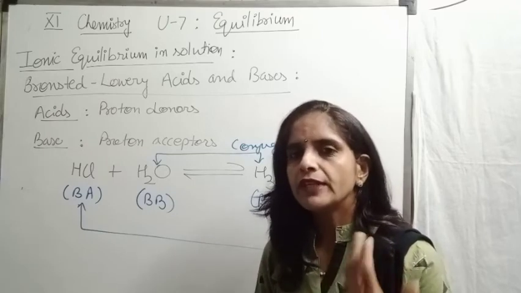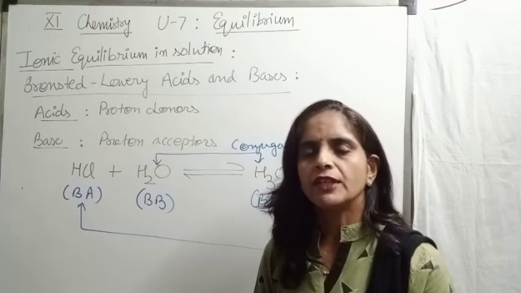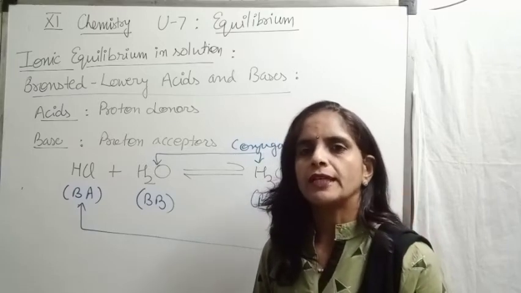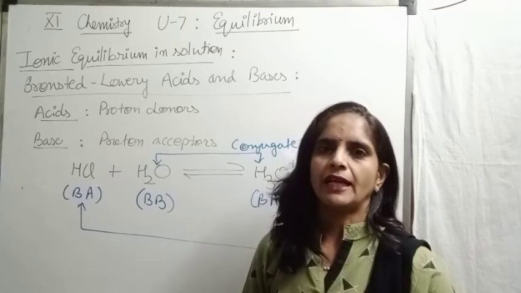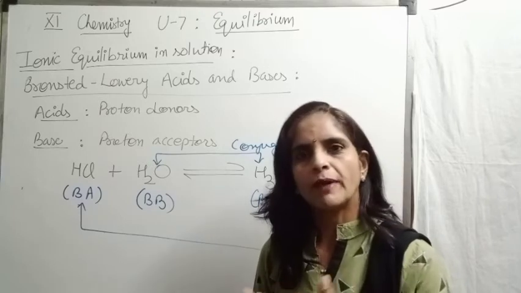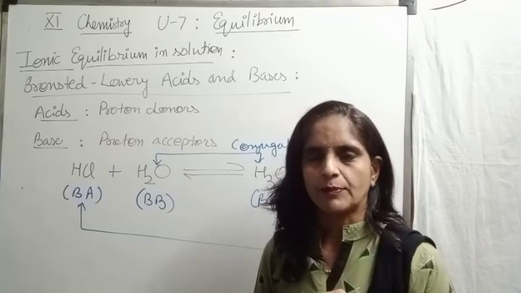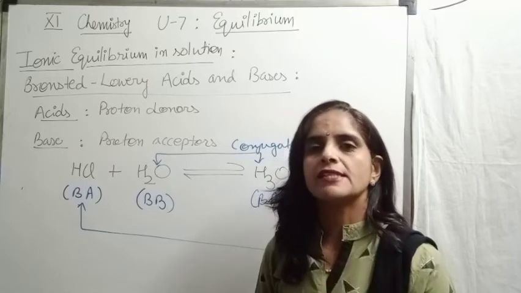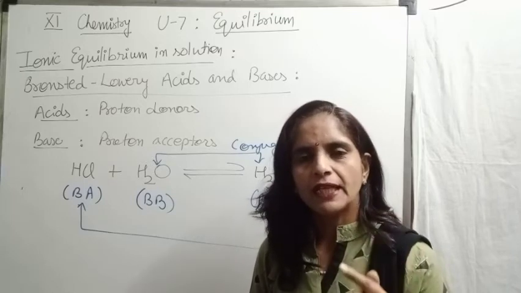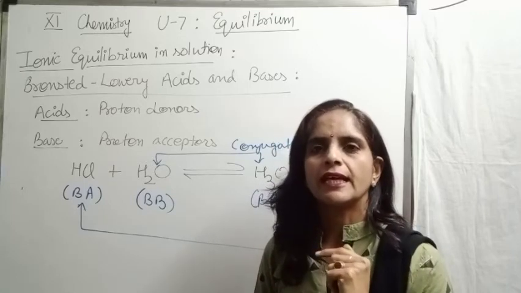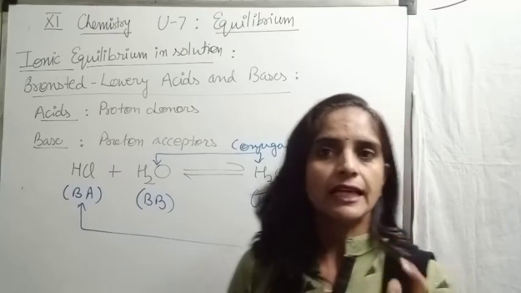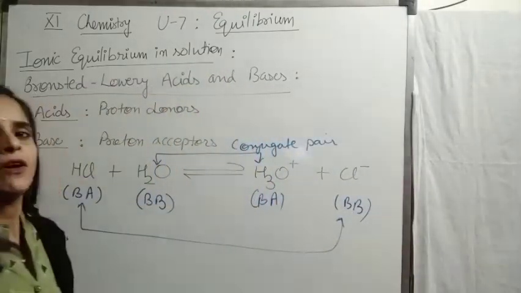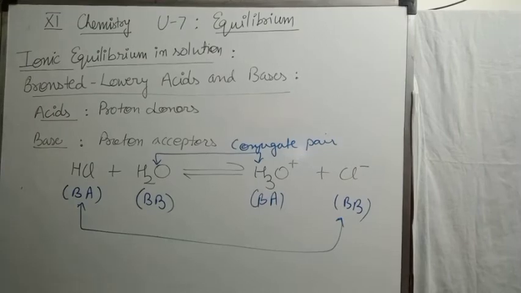Now, how do we explain the behavior of those components which are explained neither by the Arrhenius concept nor by the Bronsted-Lowry concept? So there is a third concept to explain acidic and basic behavior, that is the Lewis concept of acids and bases.